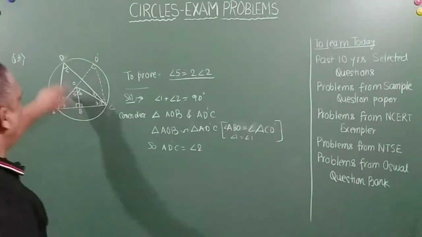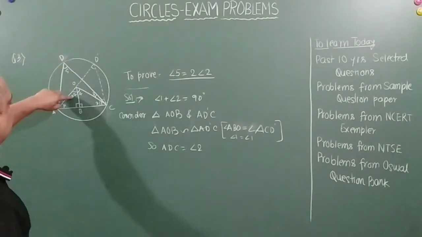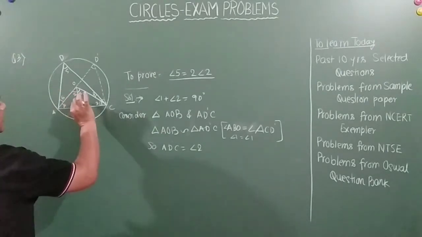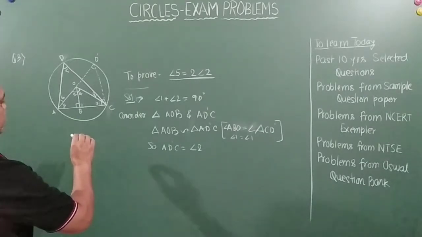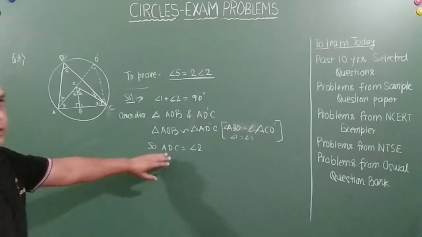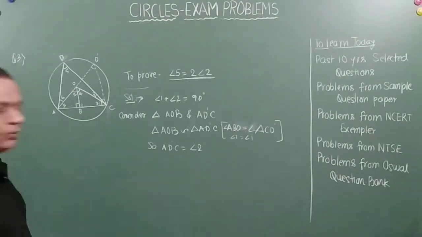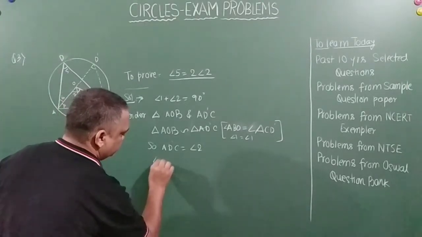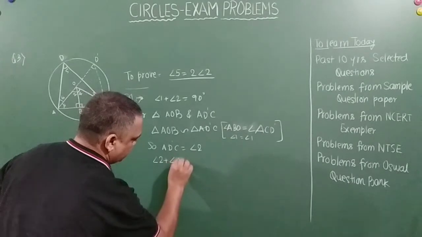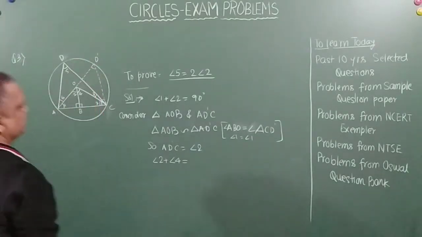So now I have to prove, see, this angle will be equal to this angle is equal to this angle, and if you look carefully, we have reached till here, right? So angle 2 plus 4, I am talking about these two, right, is equal to 2 times angle D dash.